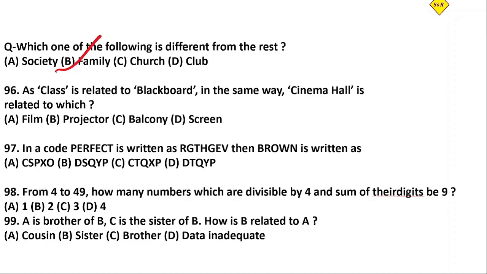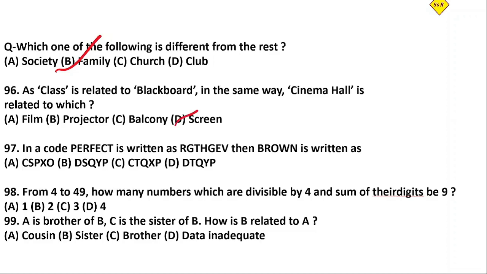You might say there is chalk or something else in the classroom, but the main thing given is the blackboard. Like a blackboard, in the same case in a cinema hall, something in your front is the screen, and on the screen we see the film.